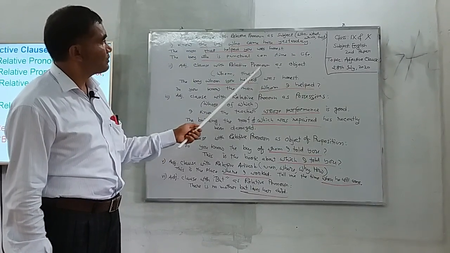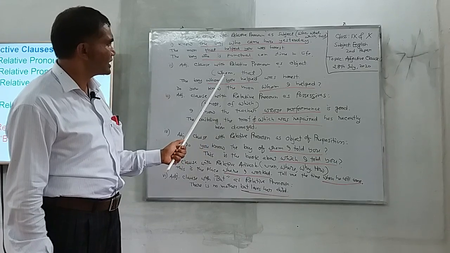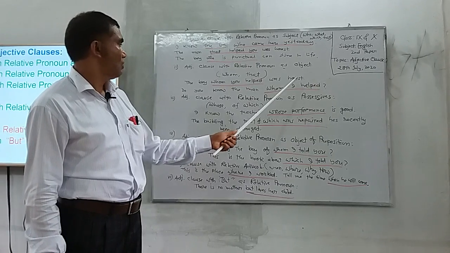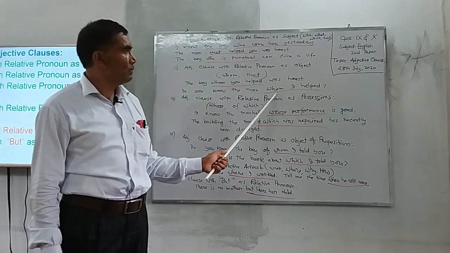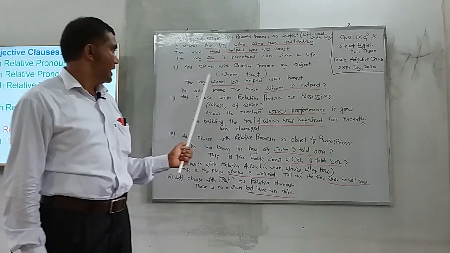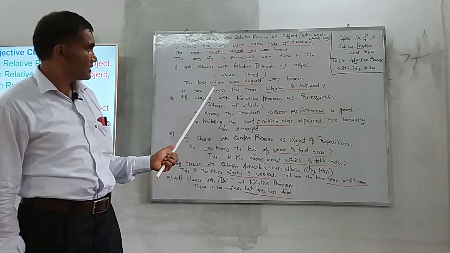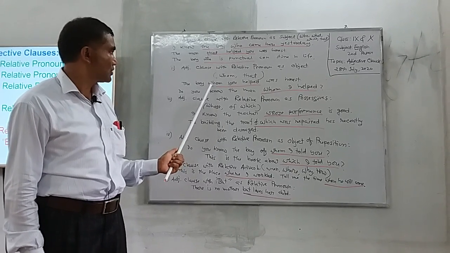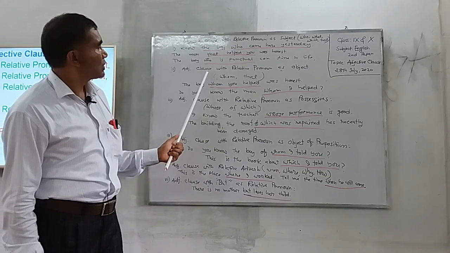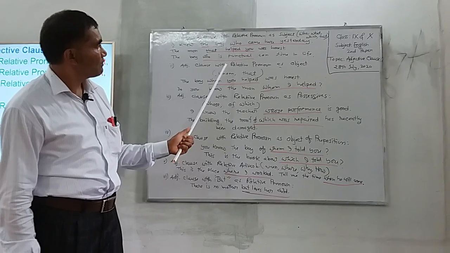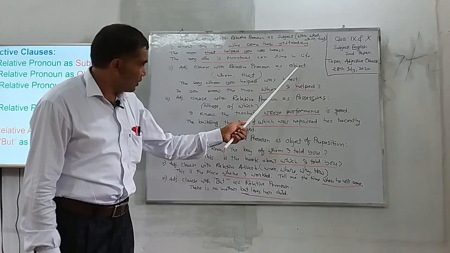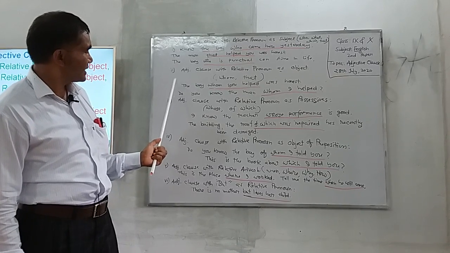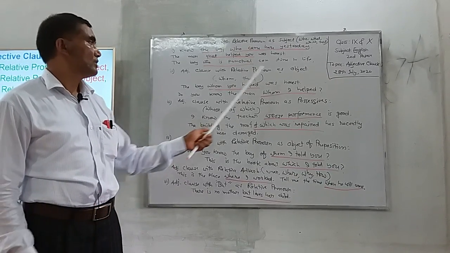Then adjective clause with relative pronoun as object. Here the objective form of the relative pronoun is whom, that. The boy whom you helped was honest. Do you know the man whom I helped? So, here we can see 2 sentences. In these sentences, the objective form of the relative pronoun has been used. So, here the adjective clause has been formed with the help of relative pronoun as object, that means in its objective form. So, this is an adjective clause. These are the examples of adjective clause with relative pronoun as object.